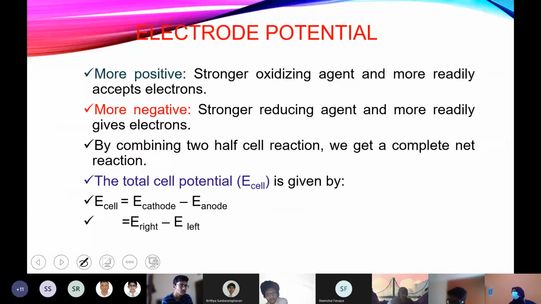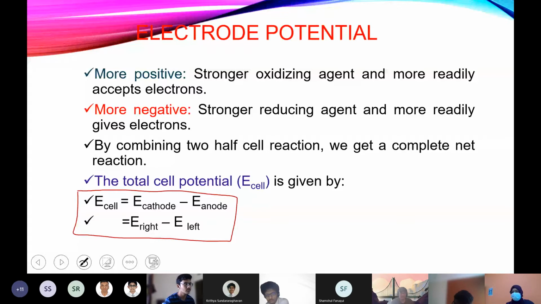Before that, measuring or calculating the E cell, that is the cell potential. The cell potential of a cell can be calculated this way: E cathode minus E anode, or E right minus E left. Because when you draw a diagram of an electrochemical cell, we always draw the cathode on the right side and the anode on the left.